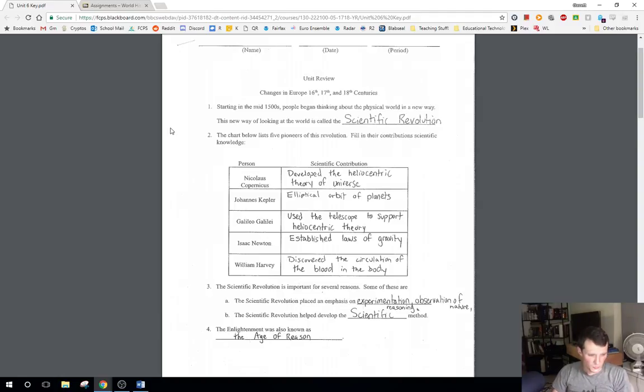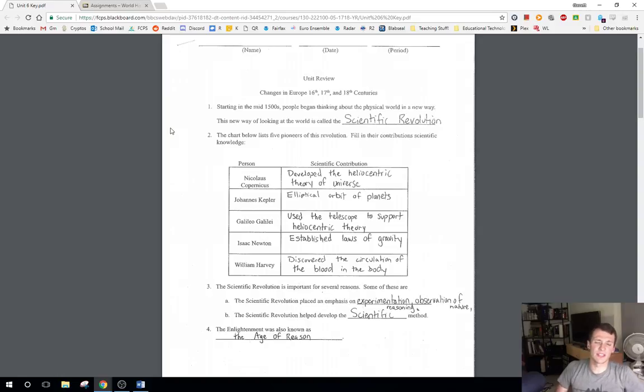Right, so Galileo is the one that uses the telescope to support that heliocentric theory. He proves it essentially using his observations. Sir Isaac Newton establishes the laws of gravity and motion, among other things. He invents different types of calculus to be able to prove his laws of gravitation, right?